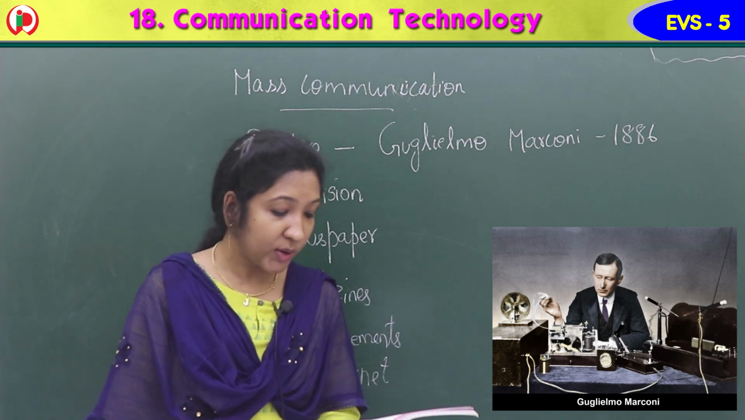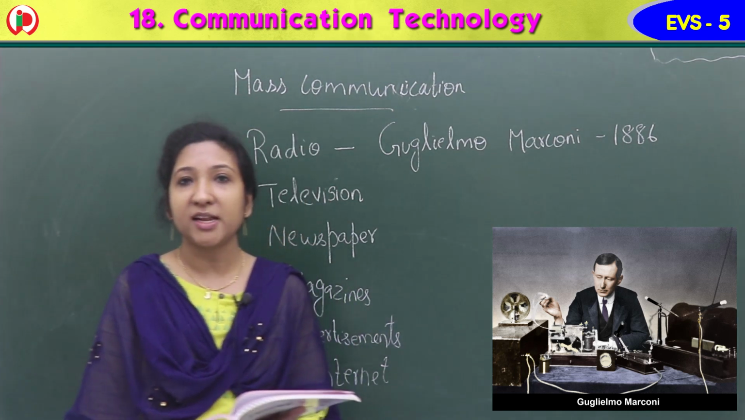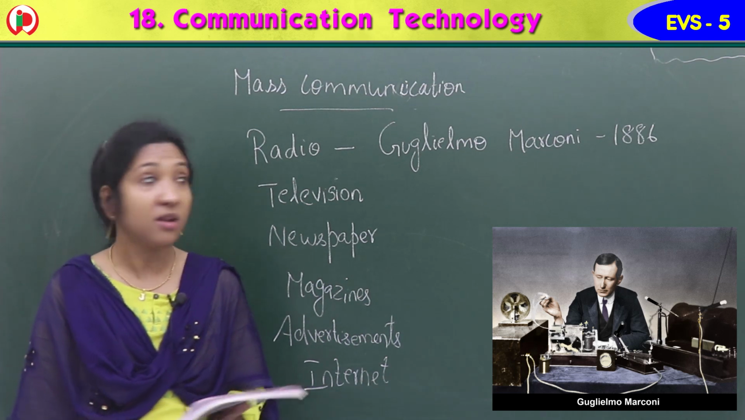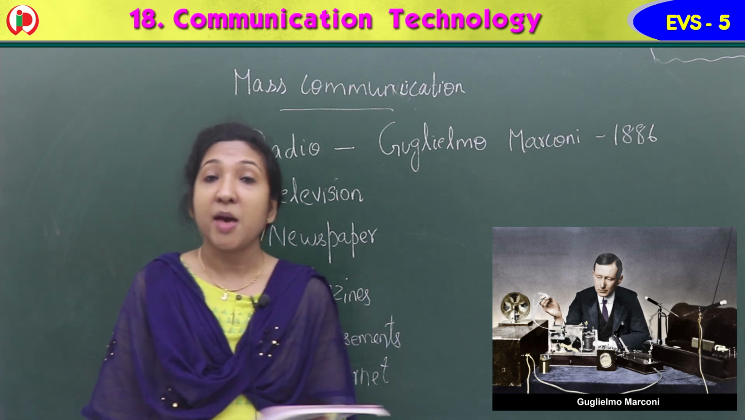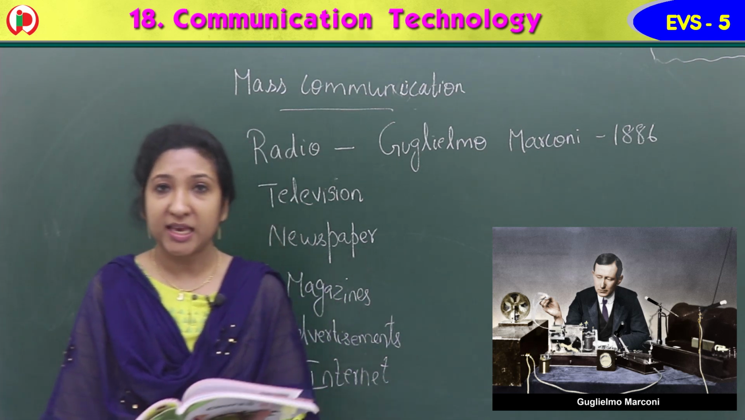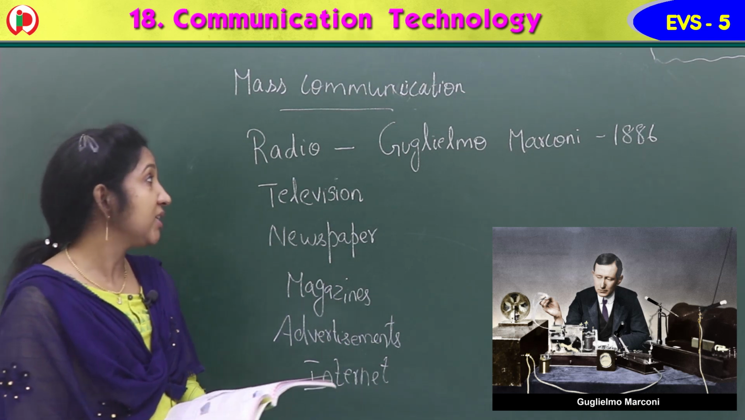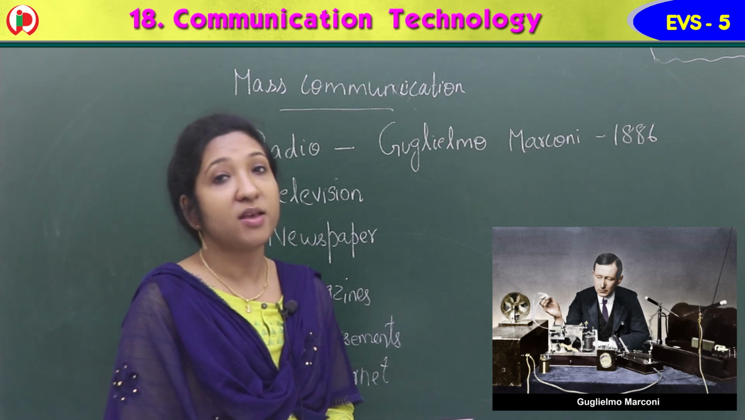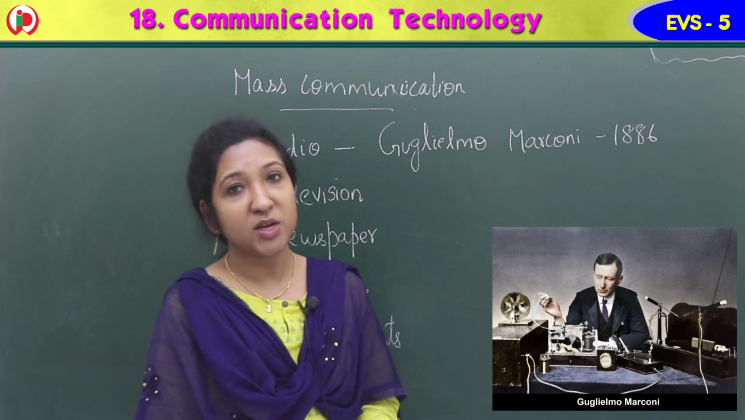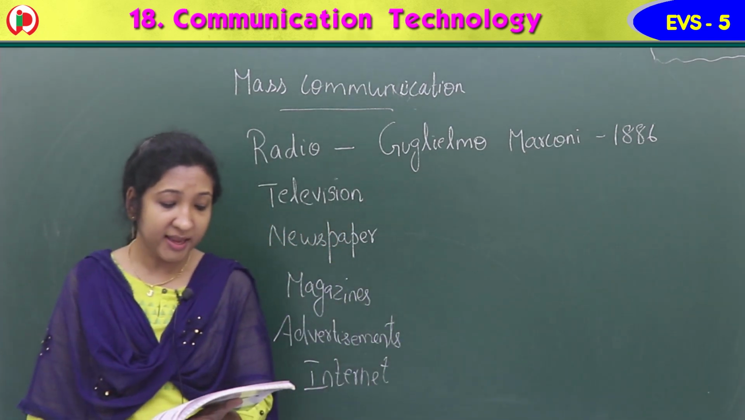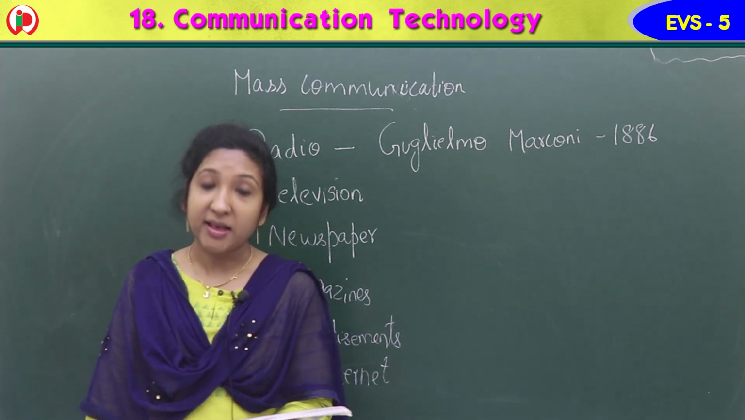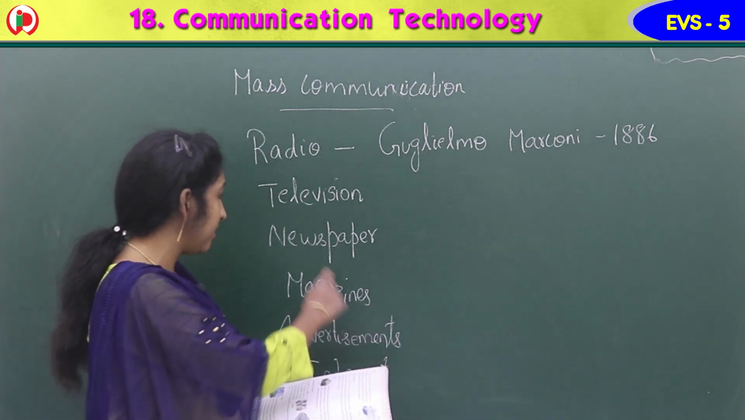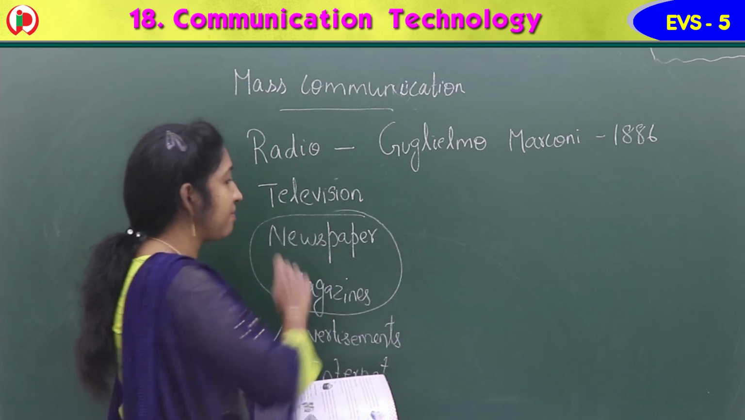The radio was very popular before the invention of television. Before the invention of television, radio was a popular means of communication. So Marconi invented radio in 1886. Before the invention of television, it was one of the popular means of communication. Then newspapers and magazines.